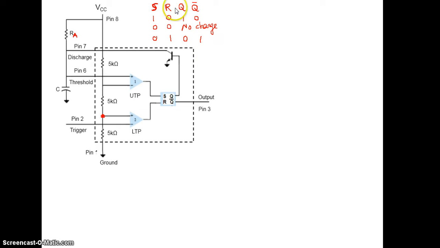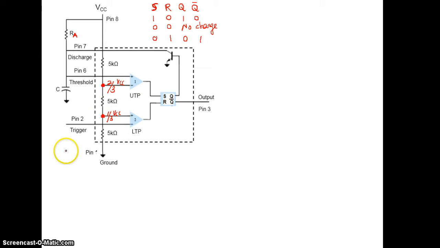For your understanding, once again I have written here the truth table of SR flip-flop. Now see here, the voltage at the comparator is coming after one resistor of 5 kilo ohm. VCC is dividing across that. This voltage I can mark as 2 by 3 VCC, as we told earlier, and the voltage at this terminal after two resistors is 1 by 3 VCC. These are the two reference voltages going to these two comparators. Now let's see how it works.